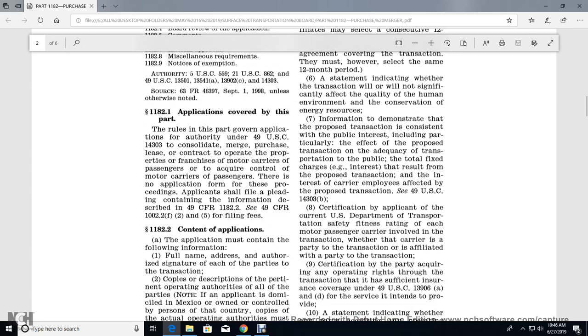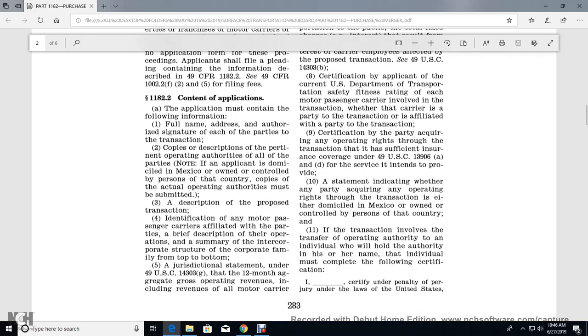All right, 1182.1 application coverage for this part. The rules of this part govern applications under Title 49 U.S. Code 14303 for consolidation, merger, purchase, lease, contract to operate the property or franchise of motor carriers of passengers, or to acquire control of motor carriers of passengers. Applications shall be filed with a pleading containing the information described in Title 49 CFR 1182.2. See Title 49 CFR 1002.2(f)(5) for filing fees.